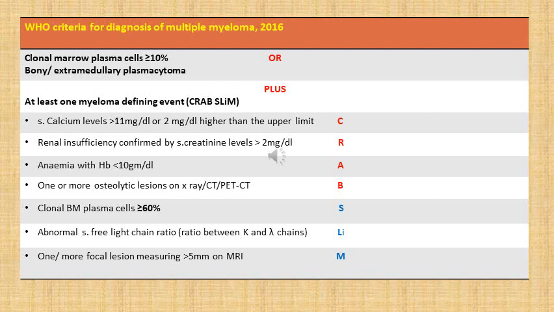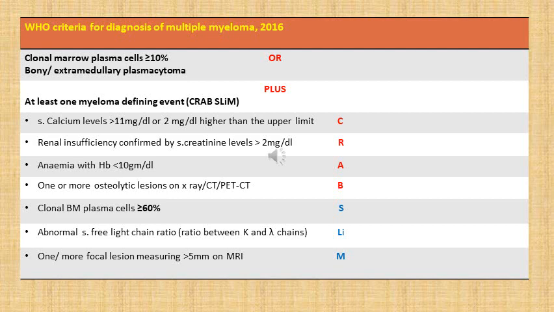So just to elaborate a little bit on these, the serum calcium levels are more than 11 milligram per deciliter, or more than 2 milligram per deciliter above the upper limit of normal.